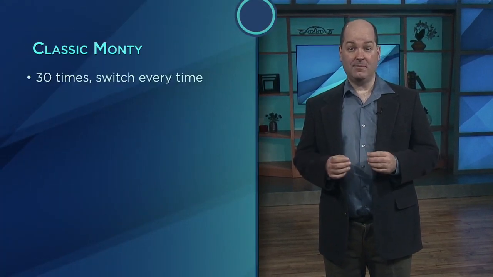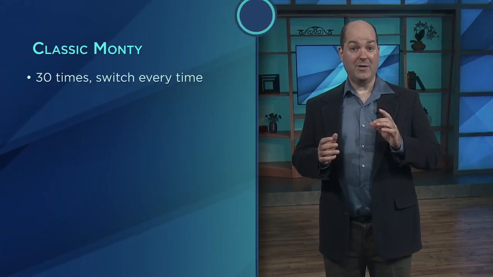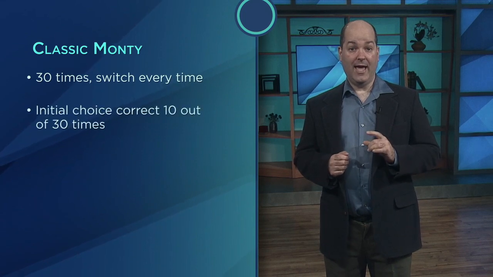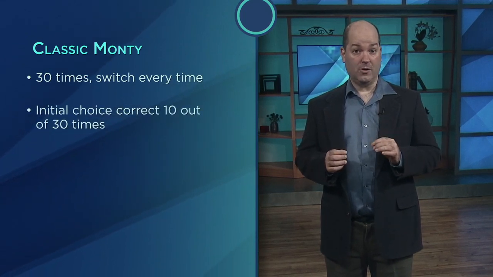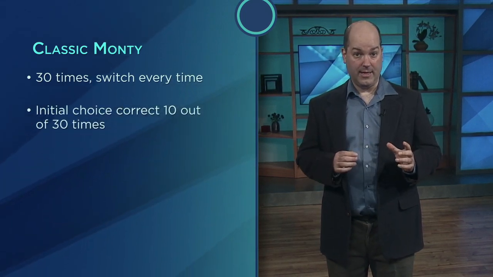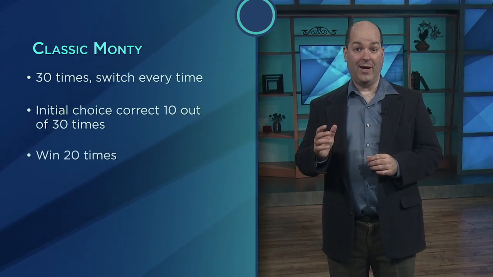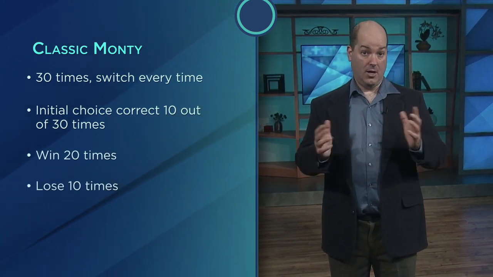Let's assign some numbers to this. Suppose we play Classic Monty 30 times, and that we switch every time. Then our initial choice will be correct 10 times out of those 30, and that means we'll win 20 times and lose 10 times on average.